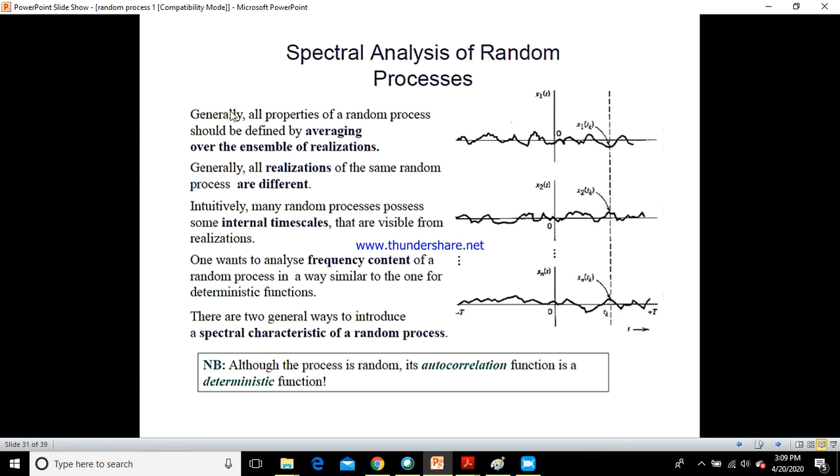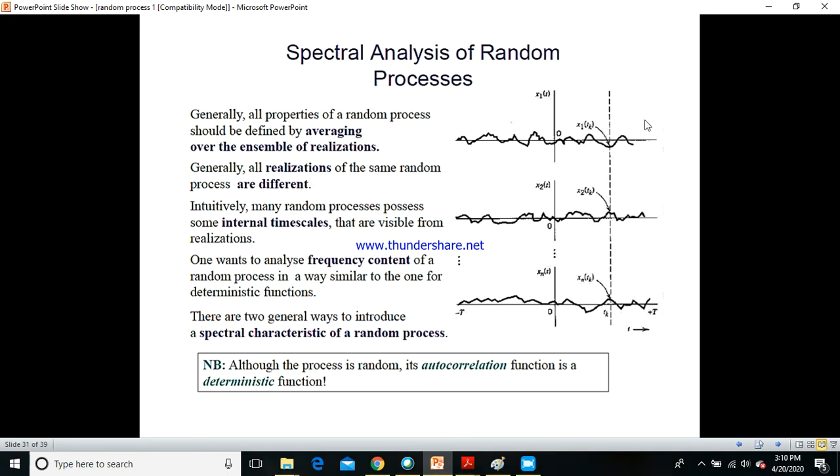So please listen carefully. Generally all properties of a random process should be defined by averaging over the ensemble of realizations. You can see here x1, x2 till xn. You have various experiments that you have taken, and you take the average of all these experiments, and that becomes your ensemble. So the collection of all these experiments would be equal to an ensemble. Generally all realizations of the same random process are different.